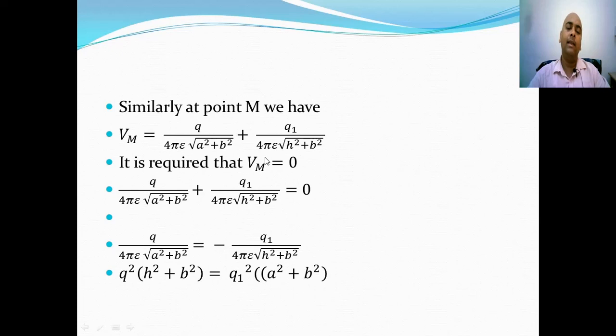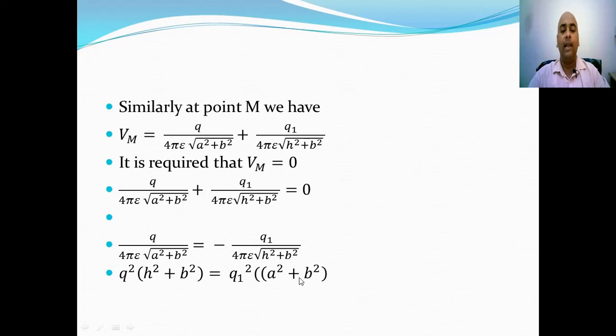And it is again required that potential at point M should be equal to 0, because potential on every point of earth is same. So by equating these two terms to 0, we get Q square into H square plus B square is equal to Q1 square into A square plus B square.